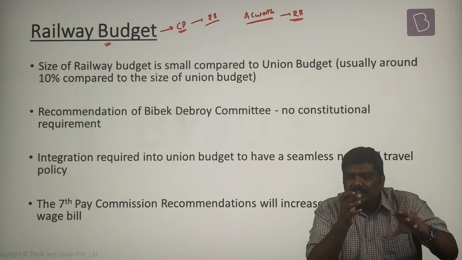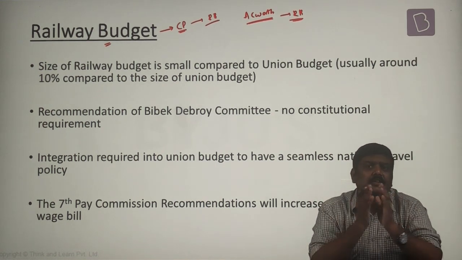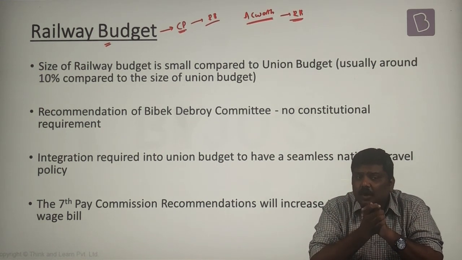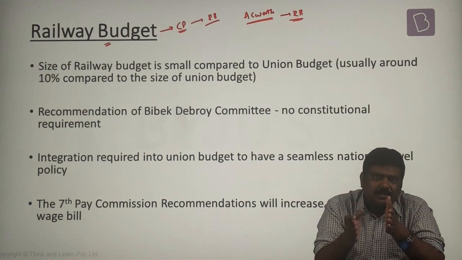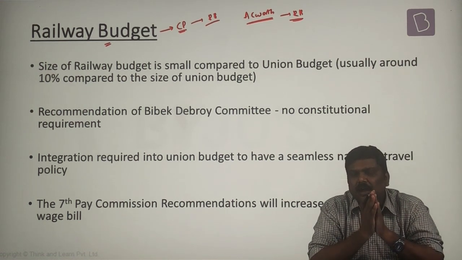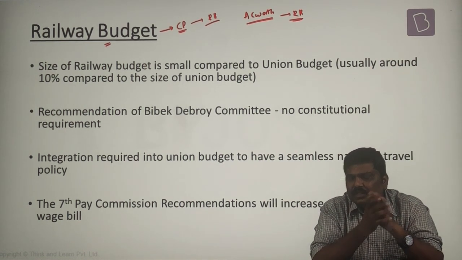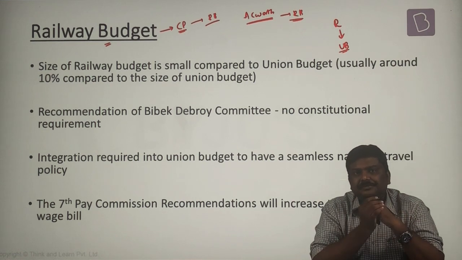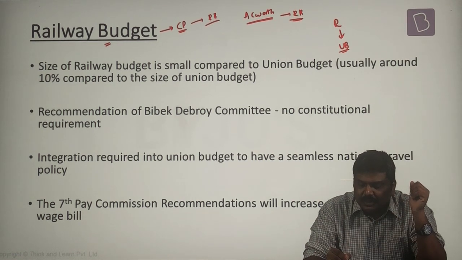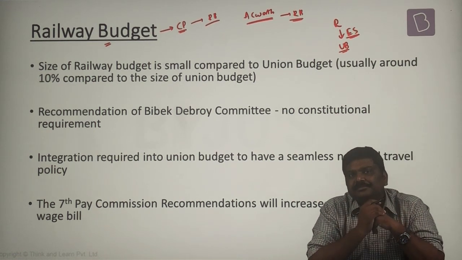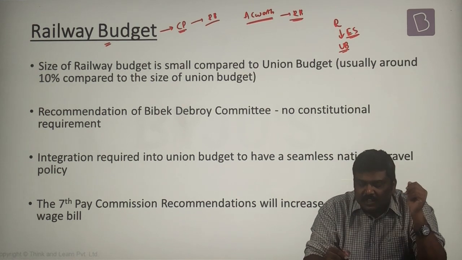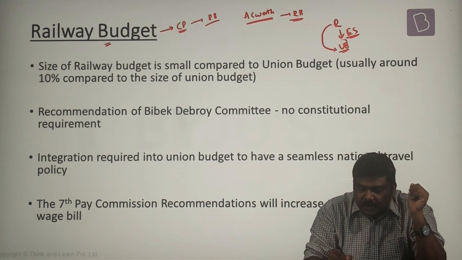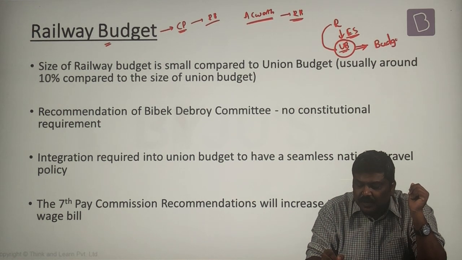Based on these recommendations as well as various other parameters, Government of India has merged the railway budget with the union budget. Earlier, please remember this, the sequence was that the railway budget would be presented and after this the union budget would be presented. And between both of them, the economic survey was presented. But now the railway budget has been merged with the union budget, hence there will be only one budget which is presented, that is the union budget.